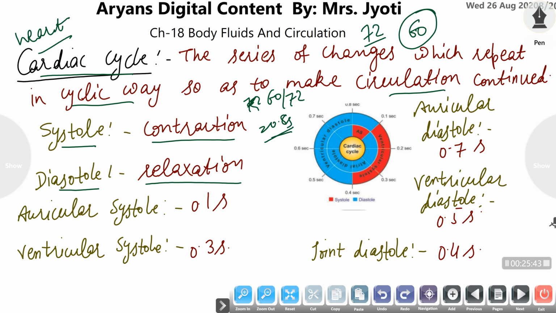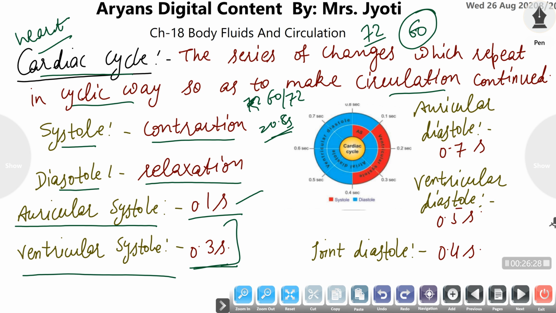So what is the duration of the different events that occur during the cardiac cycle? Auricular systole is when the auricles contract, and they remain contracted for just a fraction of a second: the duration of auricular contraction is only 0.1 second. In ventricular systole, the ventricles have to pump the blood with a higher pressure to the arteries, so they contract for a longer time than the auricles. The ventricular contraction lasts for 0.3 second, a third of a second.